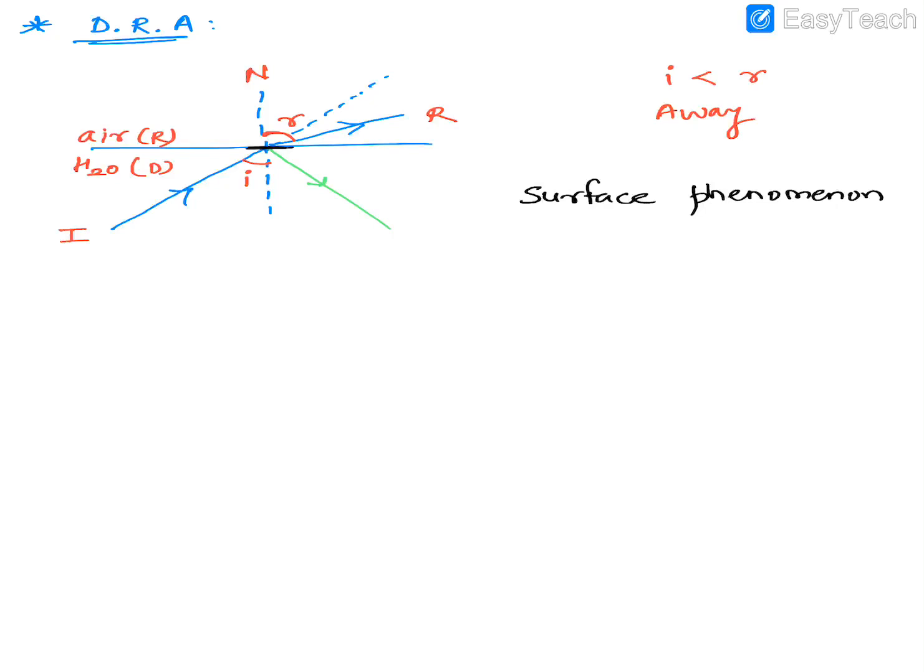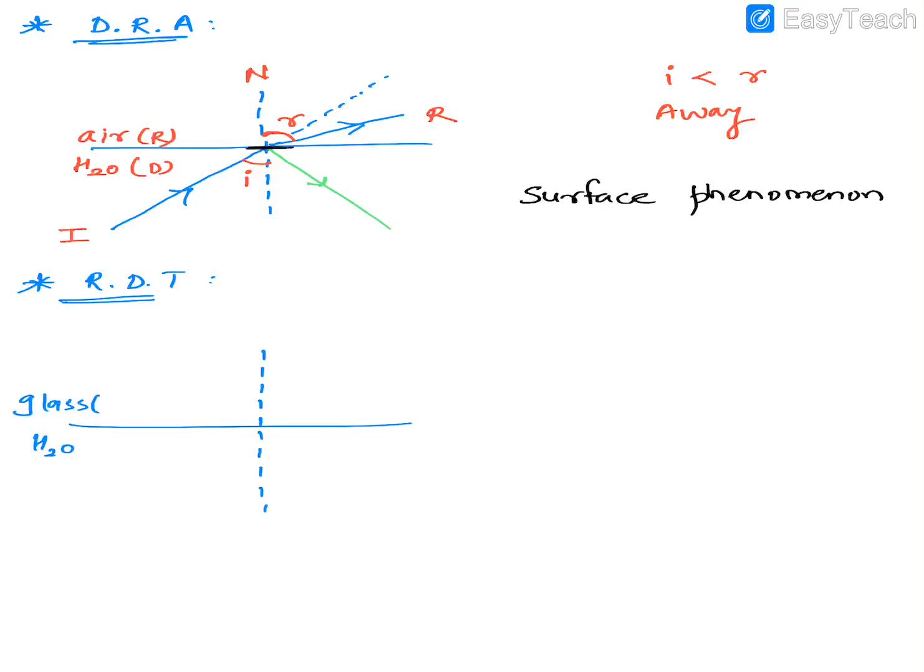Okay, now case 2. Now the second case is RDT. Can you make out what RDT means? So say again out here we have a surface here, there is a normal here, and let's say the medium here is water, and now this is glass.